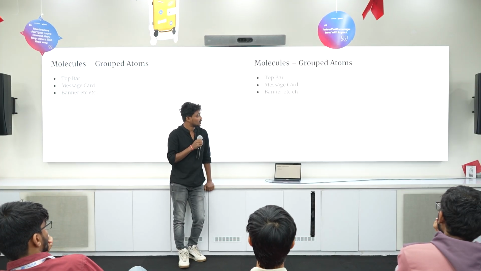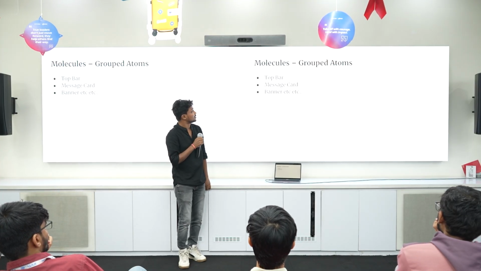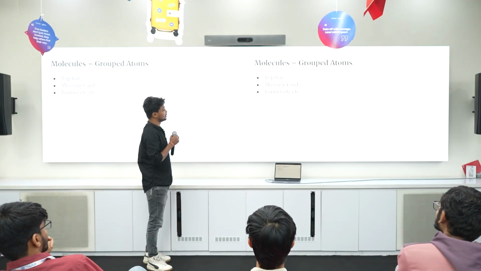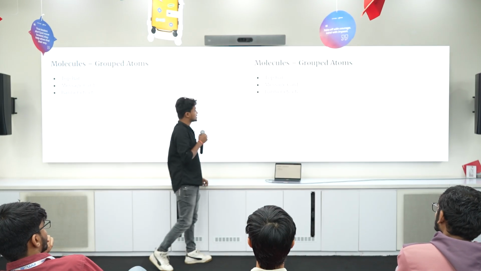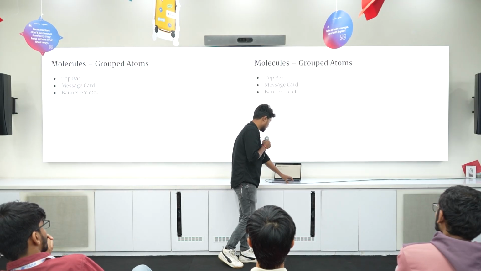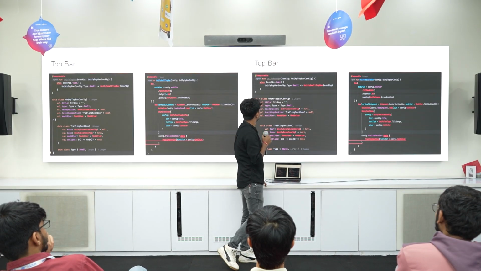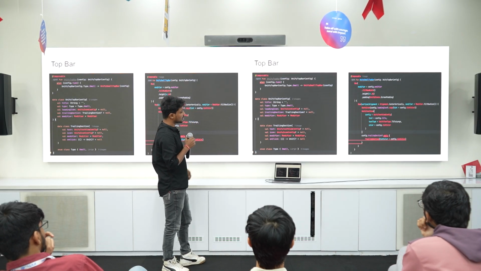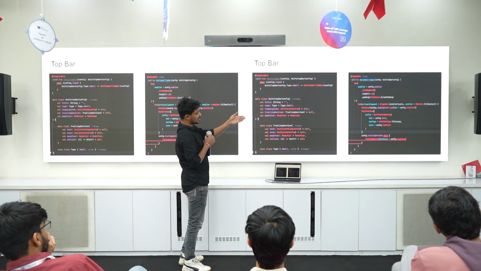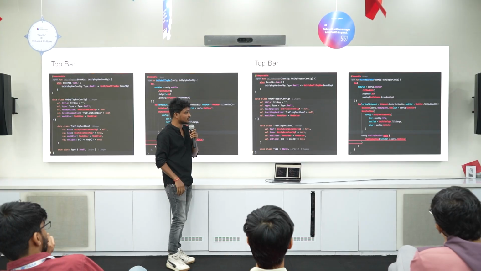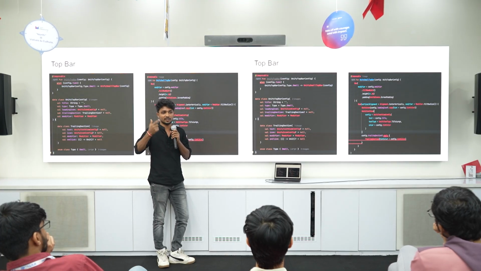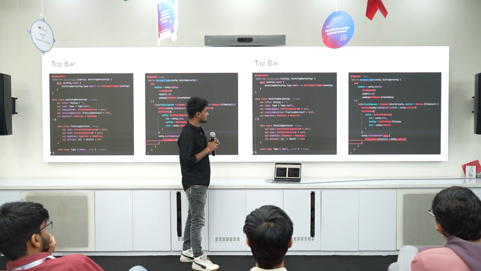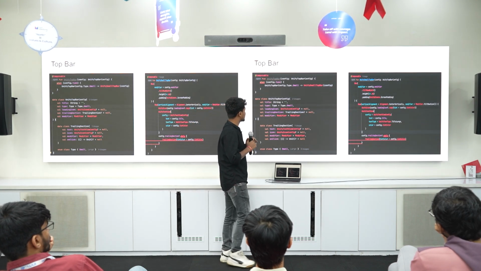Coming to molecules. Molecules are termed grouped atoms, and one molecule is built of multiple atoms. One example is the top bar. Right now it just has support for the small top bar, but there's also the concept of a large top bar that expands on the basis of scroll. Those things you can also build. For the demo, I have not created visual interactions.